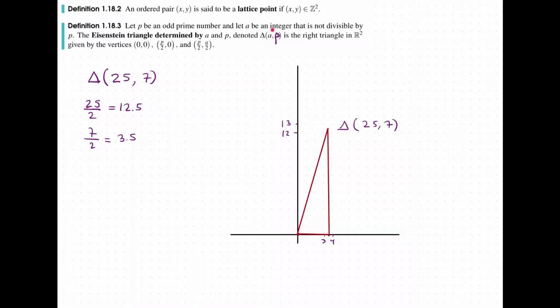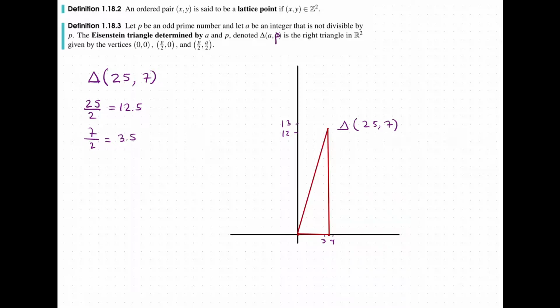It was supposed to be delta of a comma p instead of delta of a comma b. So 25 over 2, of course, is 12.5, and 7 over 2 is 3.5. So here's our Eisenstein triangle. It has vertices 3.5, 0, and then our next vertex, which is going to be 3.5, 12.5, and so we have our triangle.